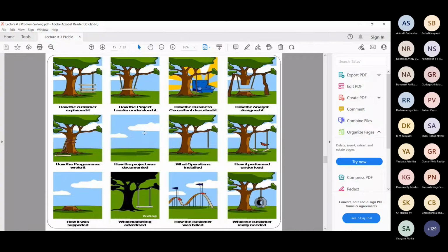Are they fine with it, etc. And then again there will be reiterations and meetings, and finally we'll come up with a clear understanding of our problem. Only then will we start building it. Because if what the customer wants and what we built are entirely different, then 2-3 months of time and money goes wasted, isn't it? So initially itself we have to have a clear idea of what they actually want and what we can provide.